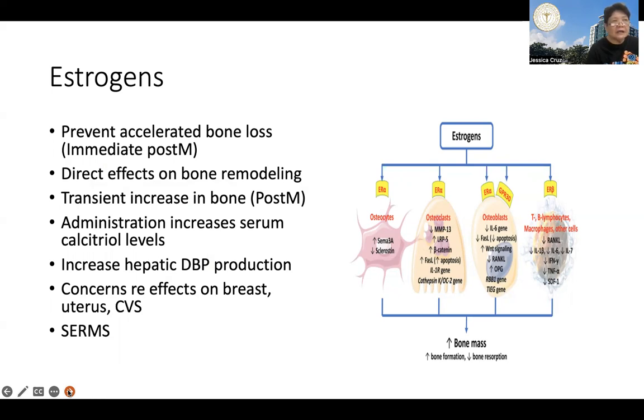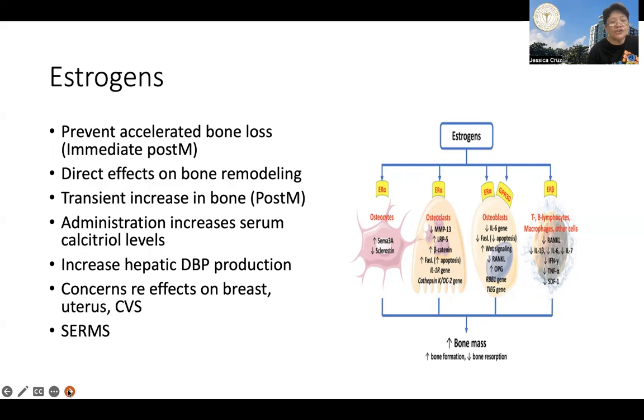But in vitro, wala kang direct increased production of calcitriol induced by estrogen, no? Now, the increased calcitriol that is observed after estrogen treatment is believed to be because of decreased serum calcium and phosphate levels and increase in parathyroid.